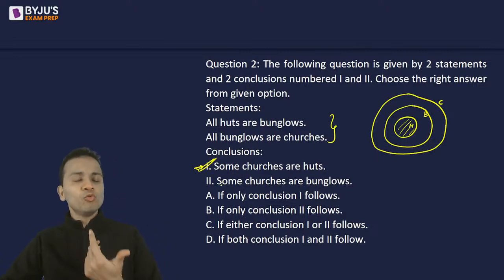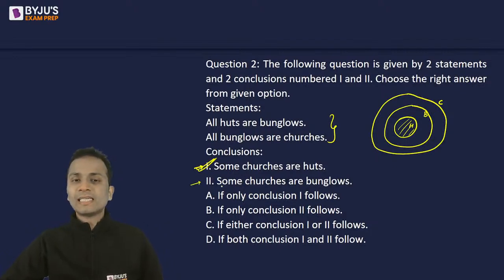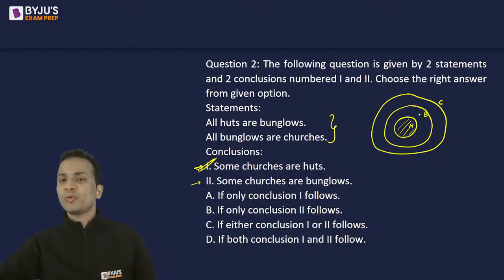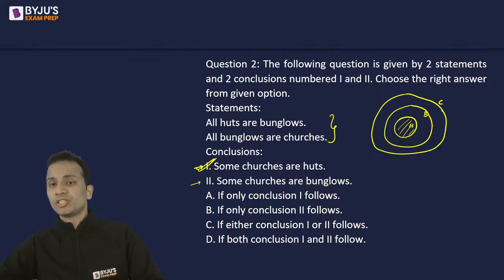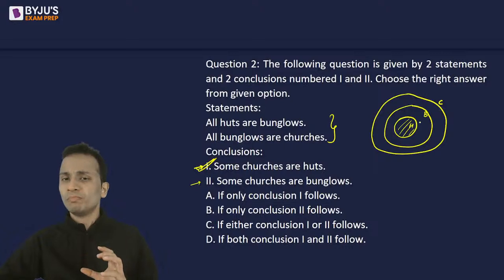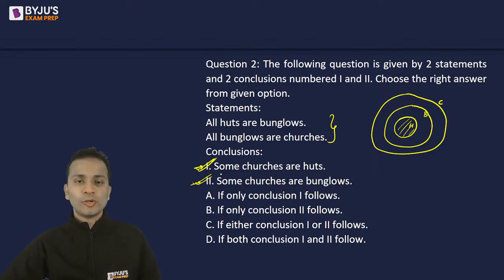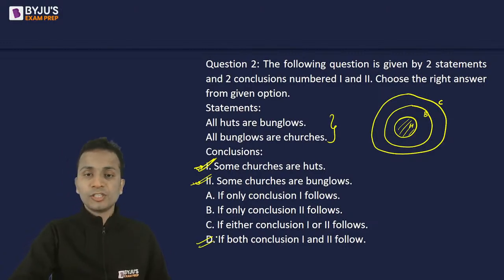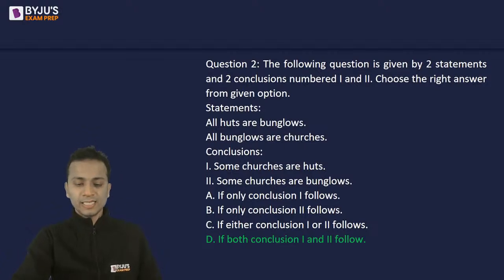The second is similar to the first. The second conclusion says that some churches are bungalows. The bungalows which are churches will also be churches, and those churches will also be bungalows. Again, there is some common part between them. So some churches will definitely be bungalows. Both conclusions follow, so option D is the correct answer of this question. Yes, D is the correct answer.